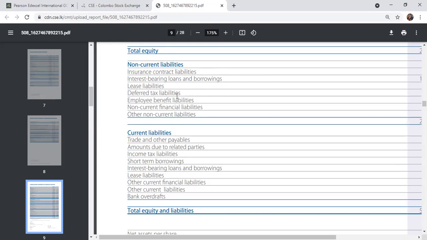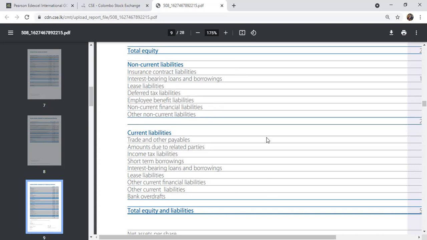And deferred tax liabilities, which are tax liabilities that you have to pay to the government. Employee benefit liabilities: you have to pay for employment contracts, like EPF, ETF, provident funds, and gratuities, which you have to settle. That's employee benefit liabilities, and then other non-current financial liabilities and other non-current liabilities. These are the main headings that come under here.